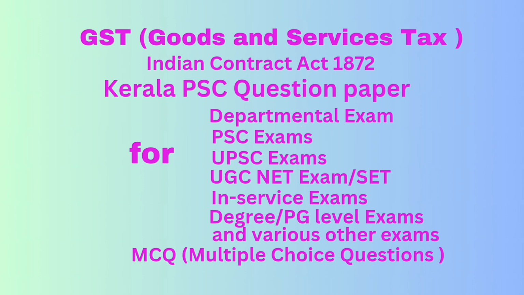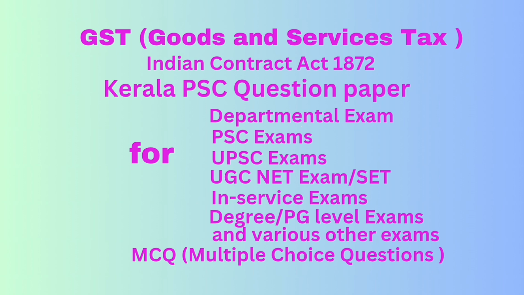Question number 79. Where the value of a supply of goods or services or both is not determined by any of the preceding rules up to Rule 29 of Chapter 4 of the CGST Rules 2017, the value shall be determined as answer option A, 110% of the cost of production or manufacture or the cost of acquisition of such goods or the cost of provision of such services. Question number 80. Which among the following is the GST rates followed in India? Option A, 0%, 5%, 12%, 18%, 28%.